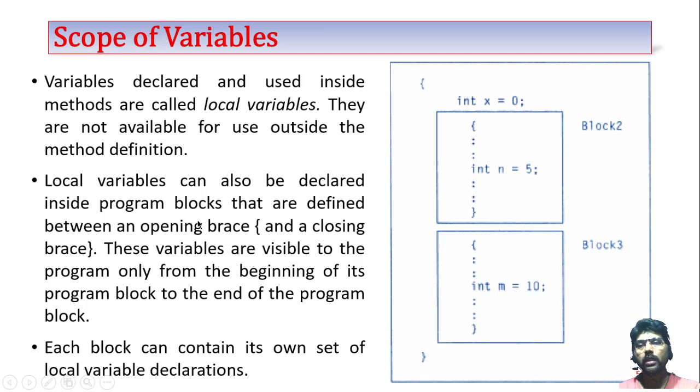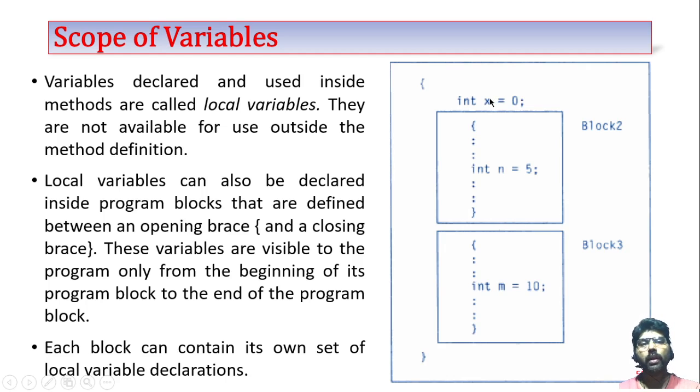These local variables are always declared between the opening brace and the closing brace. These variables are visible to the program only from the beginning of the program block to the end of the program block. For example, see here, I have created three separate local variables.